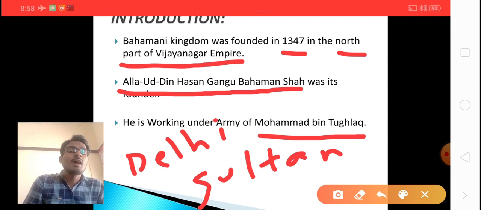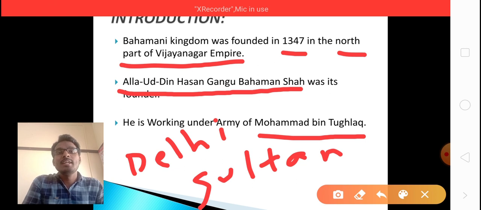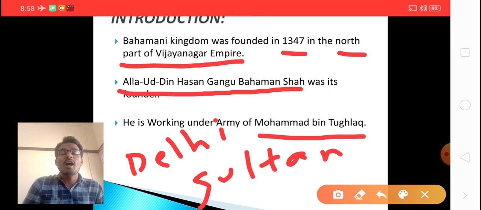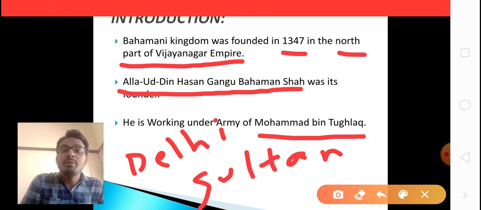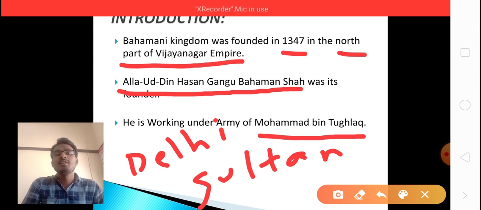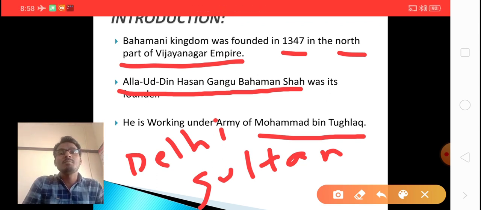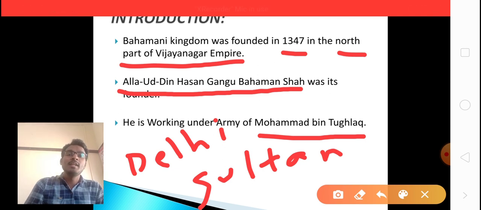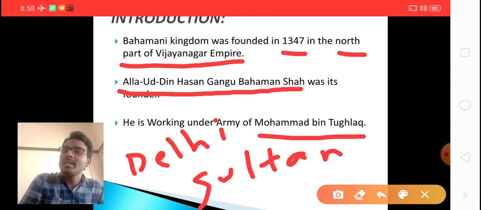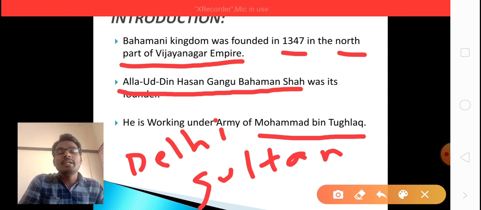So here the point is, Alauddin Hasan Gangu Bahman Shah was an army commander under Muhammad bin Tughlaq, one of the kings from the Tughlaq dynasty in the Delhi Sultans. So my dear children, the summary of this slide is: Bahmani dynasty was established in the year 1347.